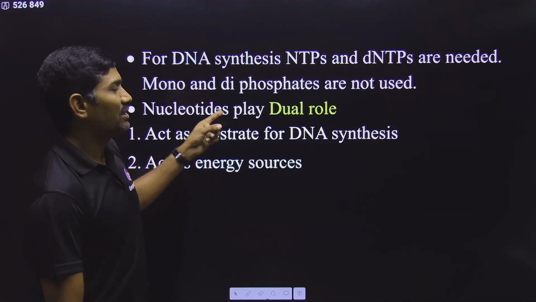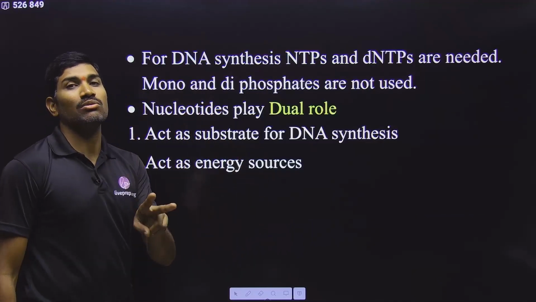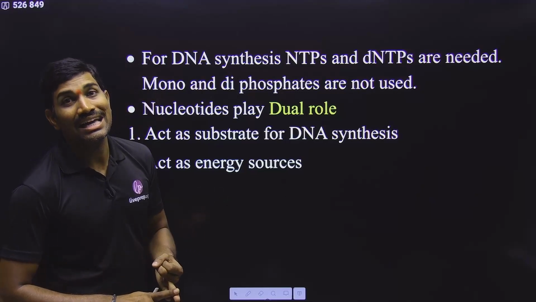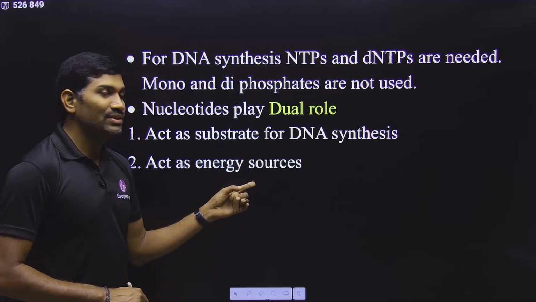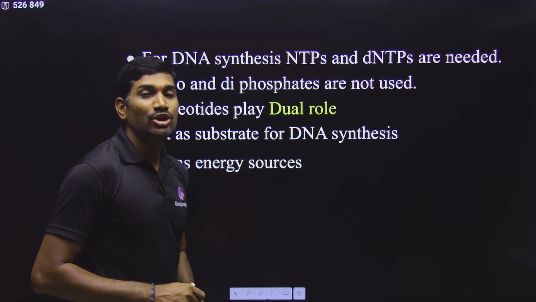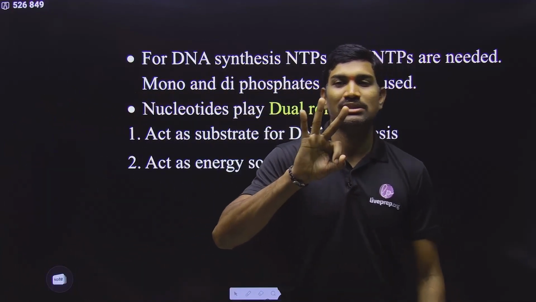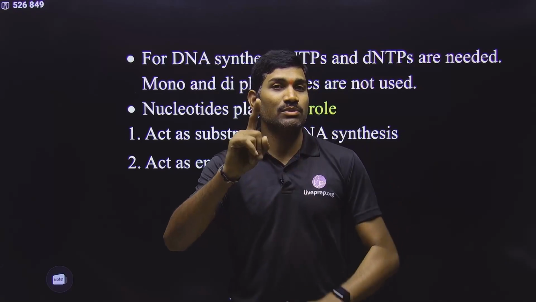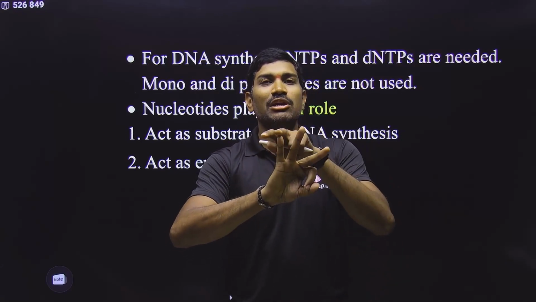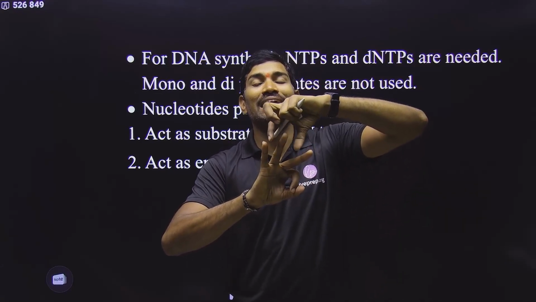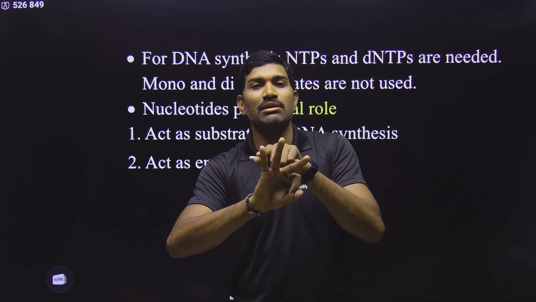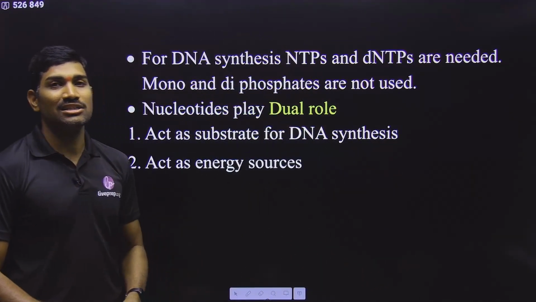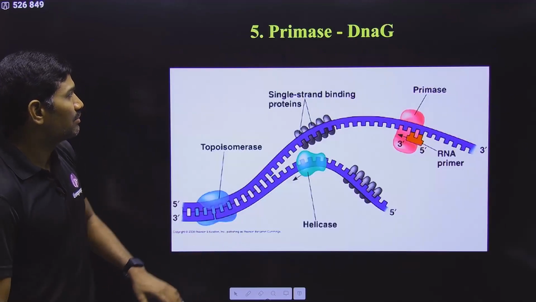And a very important point is that these nucleotides play a dual role. What are these dual roles? They act as substrates and they also act as energy sources. So when they have given this sentence, within brackets they say that in the nucleoside triphosphate, 3 phosphates are there. Out of these 3 phosphates, the last 2 phosphates, the terminal 2 phosphates, are very clearly mentioned in NCERT as linked with high energy phosphoanhydride bonds. That's why the terminal 2 phosphates are called high energy phosphates. Very important for examination, remember this.